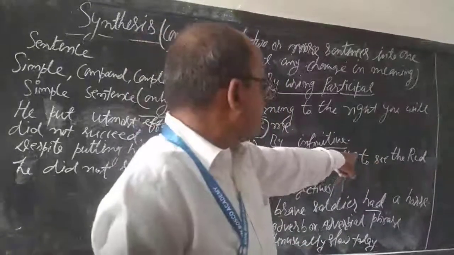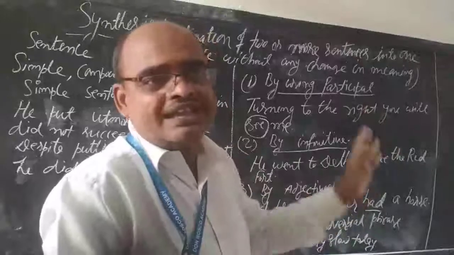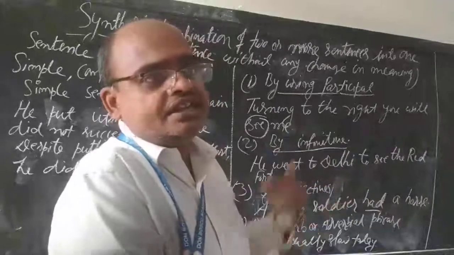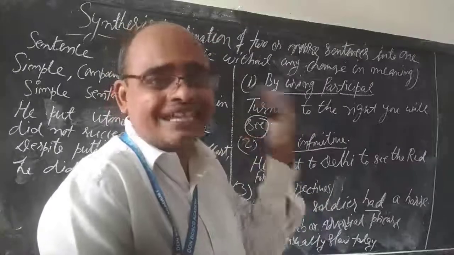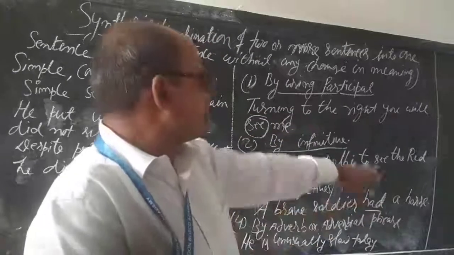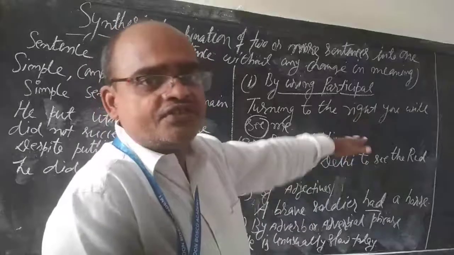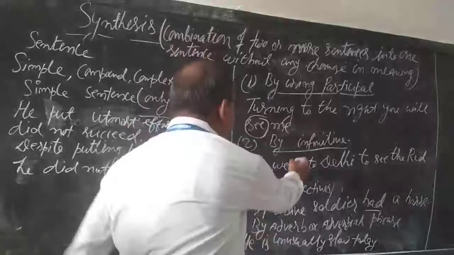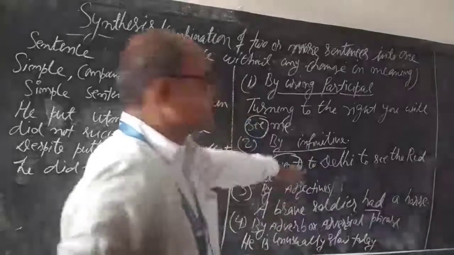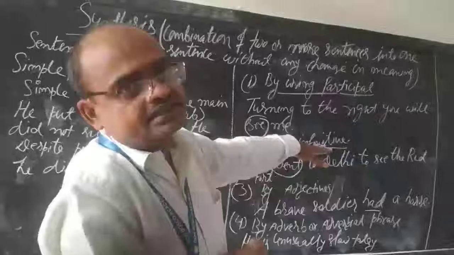See here, to see, to go, to play. This is infinitive, and it is also a kind of non-finite verb. It will not change if you change the tense or the subject. This verb will remain the same. This cannot be a main verb. So here is only one main verb, went. So this is also a simple sentence.